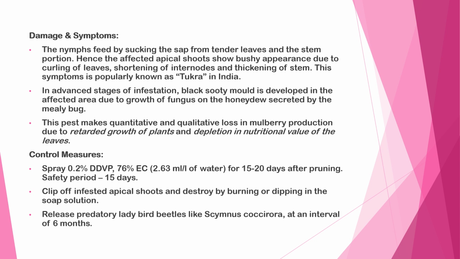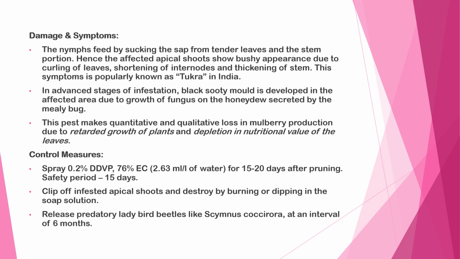This pest causes quantitative and qualitative loss in mulberry production due to retarded growth of plants and depletion in nutritional value of the leaves. Control measures: spray 0.2% DDVP 76% EC, 2.63 ml per liter of water, 15 to 20 days after pruning.